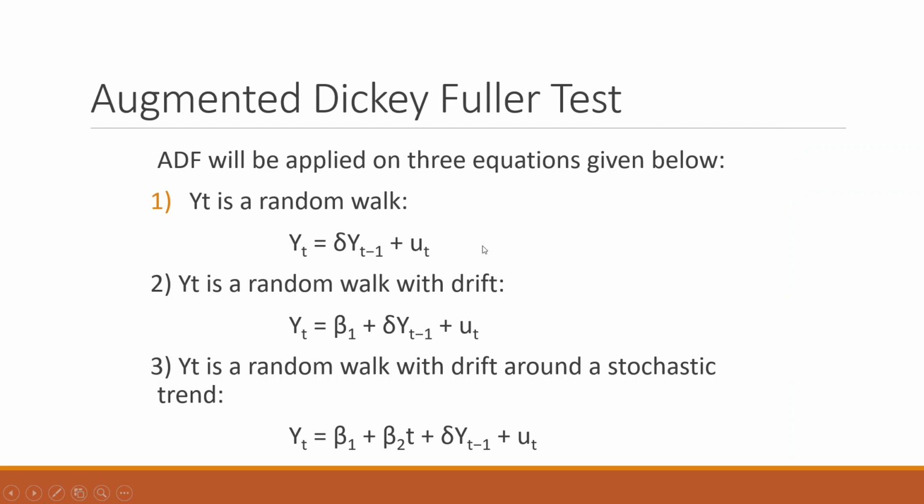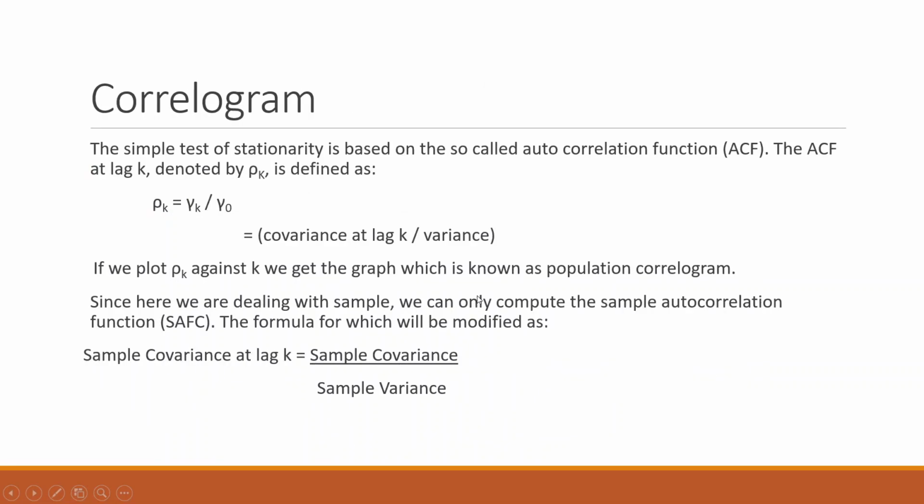We'll have to test the series on all these three equations. First, delta yt is equal to gamma yt minus 1 plus ut, that is a random walk. Second, yt is a random walk with drift. We are including a drift here, that is beta 1. Third, yt is a random walk with drift around a stochastic trend: beta 1 plus beta 2 t plus gamma yt minus 1 plus ut. So we will have to test on all these three conditions.